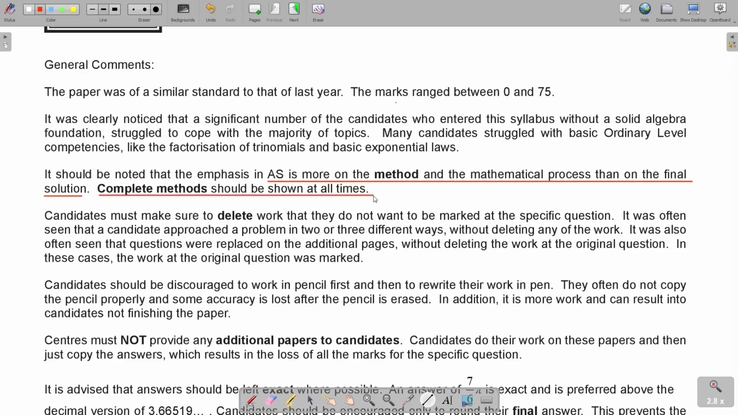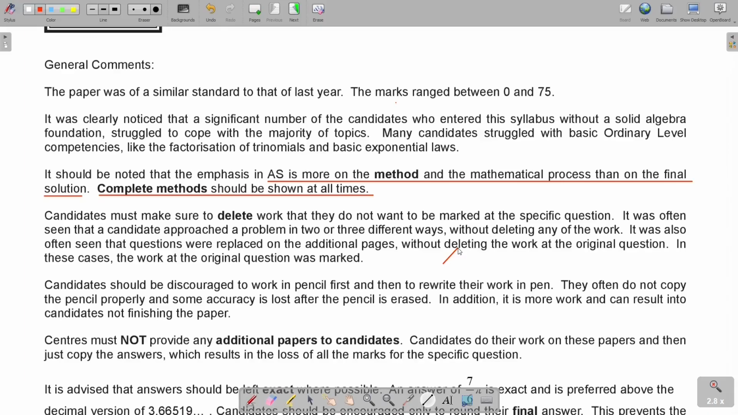It was often seen that the candidate approaches a problem in 2 or 3 different ways without deleting any of the work. It was also often seen that the question was replaced on the additional pages without deleting the work at the original question. So if you go to the additional pages and you want the examiner to mark that, you have to draw a line through that position on the real page. So in these cases, the work at the original question was marked. So you lose the mark. So they took the first one.